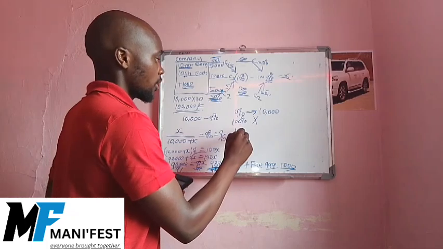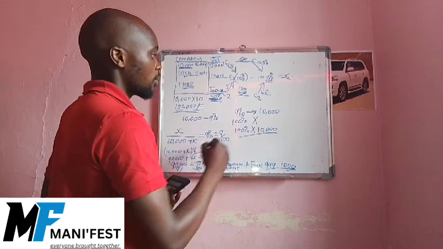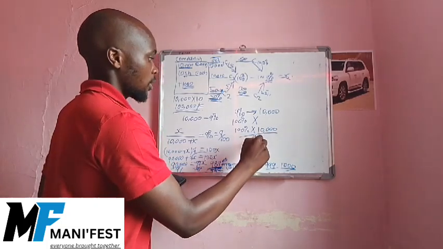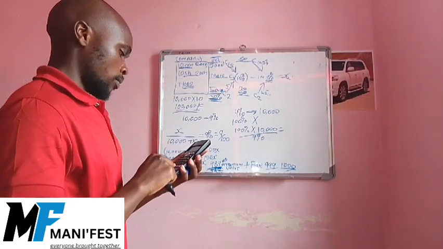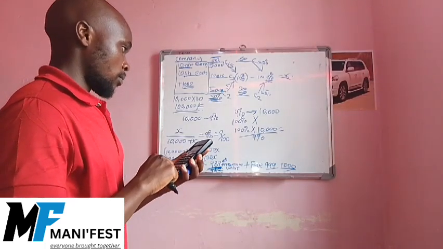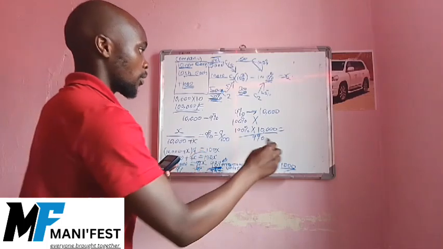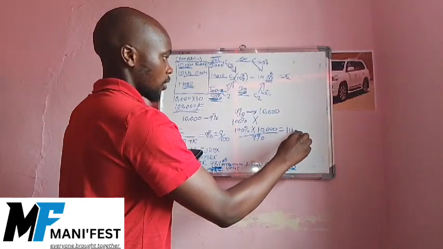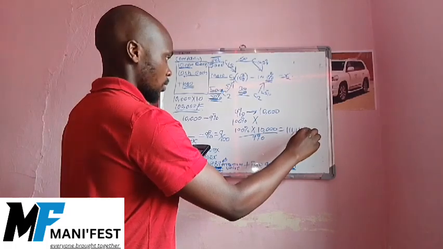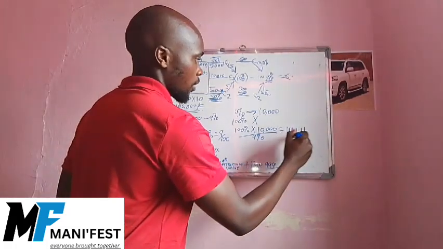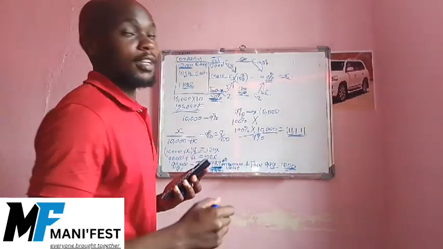So 100% multiplied by 10,000, divided by 9%, our current valuation will be this money, 111,111 shillings.